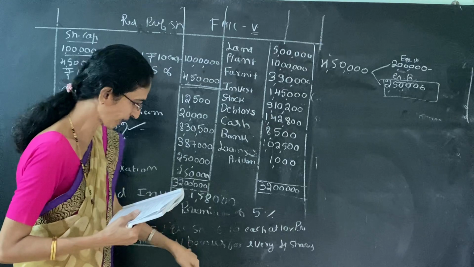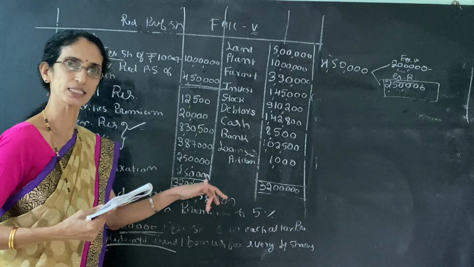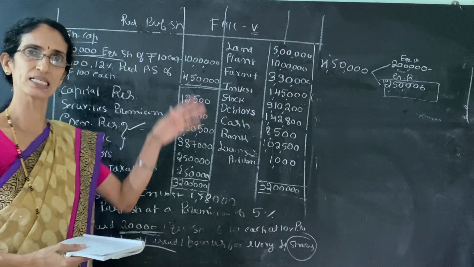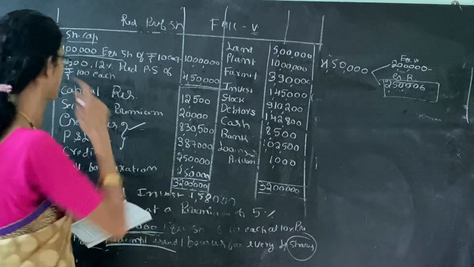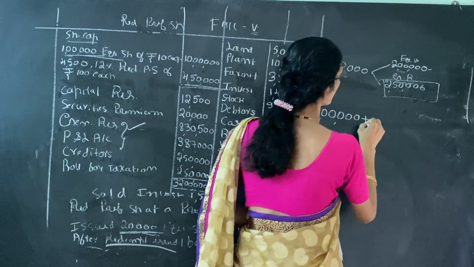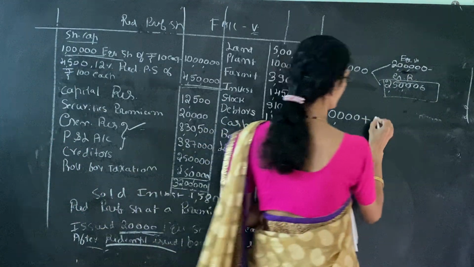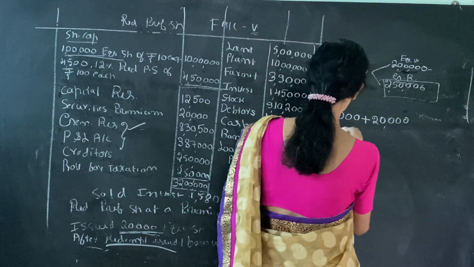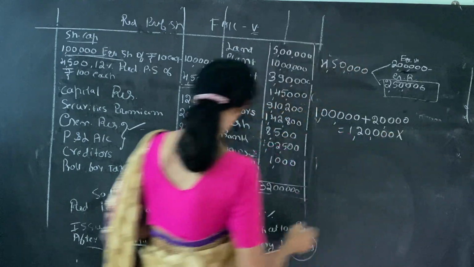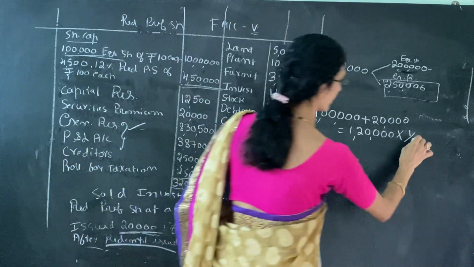Here it is given 1 share for every 4 shares. It is not ₹1 for ₹4. It is important, 1 share for every 4 shares. So we have to calculate, see the shares, then calculate the bonus shares. So here equity shares is 1 lakh. It is existing shares. Once again, fresh issue it is given 20,000 equity shares of ₹10 each. So 20,000. So total is 1,20,000 shares, bonus shares. It is given 1. So we have to write 1 for every how much? 4 shares. For every 4.